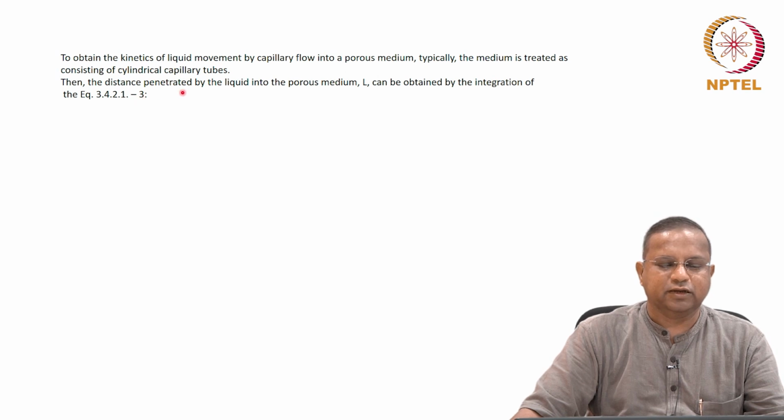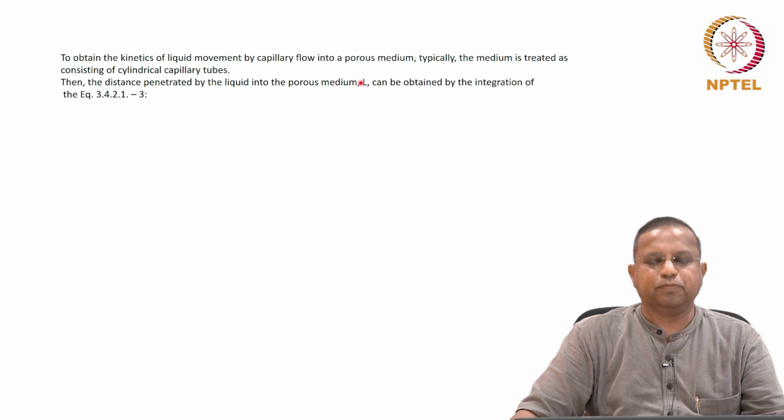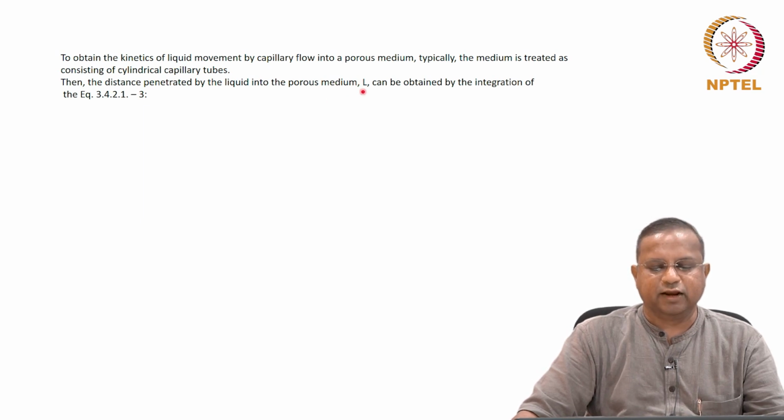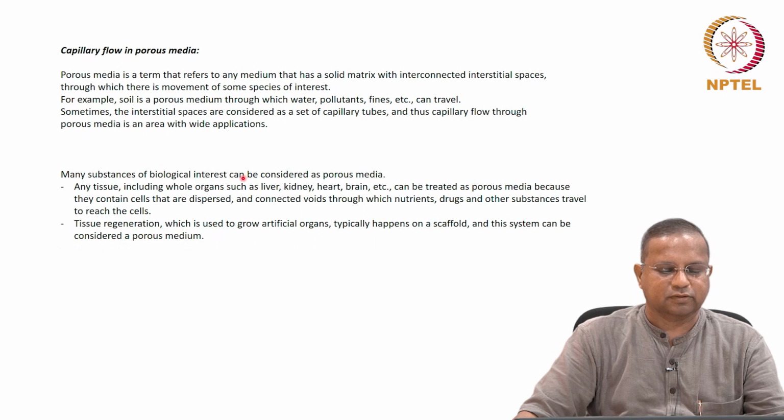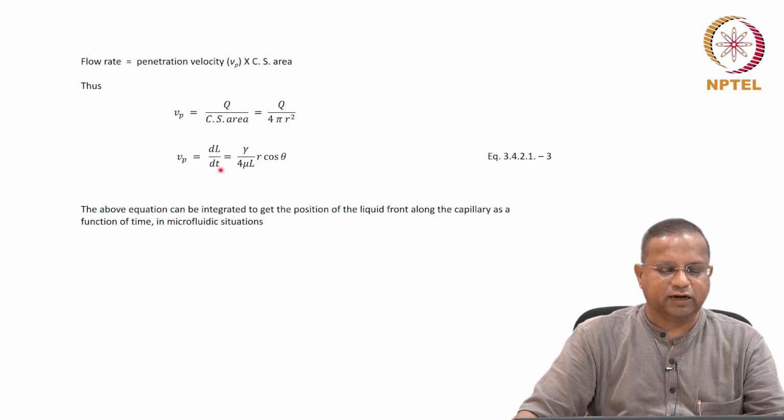Then, the distance penetrated by the liquid into the porous medium, the distance L, can be obtained by the integration of this equation, dl dt equals gamma by 4 mu L r cos theta.